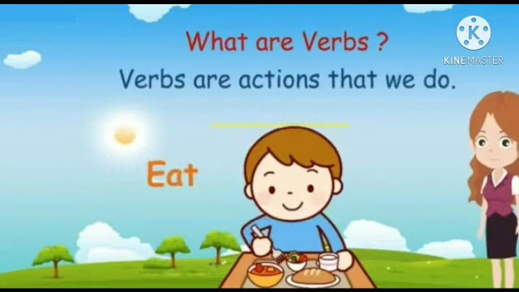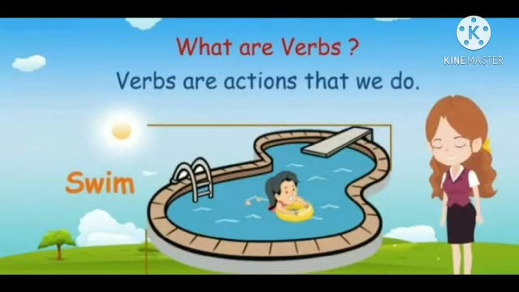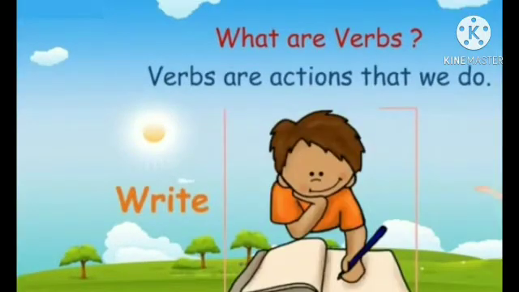See the picture. What he is doing? Very good. He is eating. Here, eat is a verb, action word. What he is doing? He is reading. Here, read is a verb. What she is doing? She is swimming. Here, swim is verb, action word. What he is doing? He is writing. Here, write is verb. Verb is an action word.